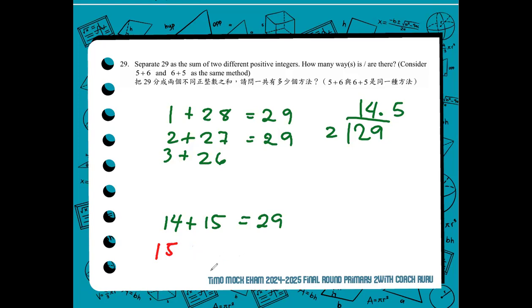In that case, from 1, 2, 3, etc. up to 14 plus 15, those are the only pairs. So this is the indicator that there are 14 pairs of two different positive integers that will give a sum of 29. So the answer for number 29 is 14.